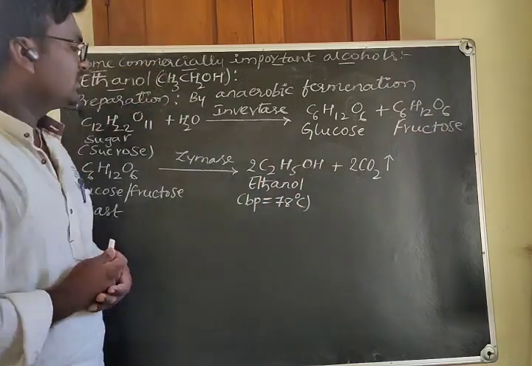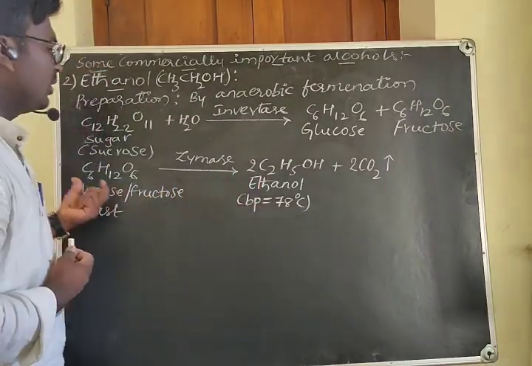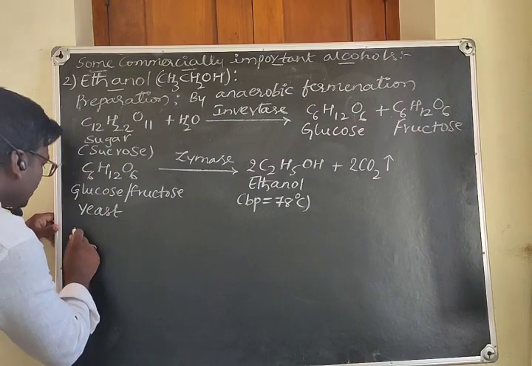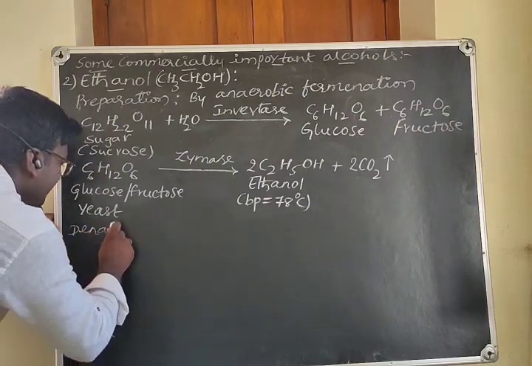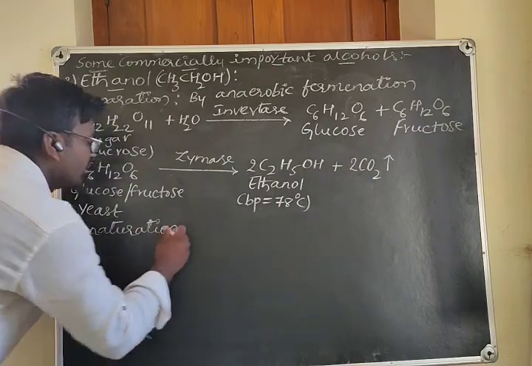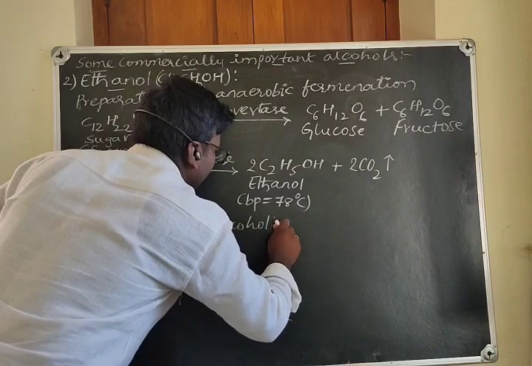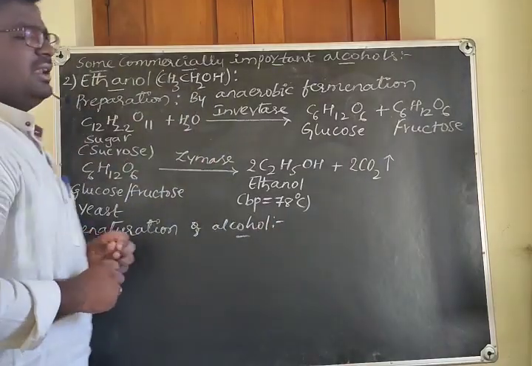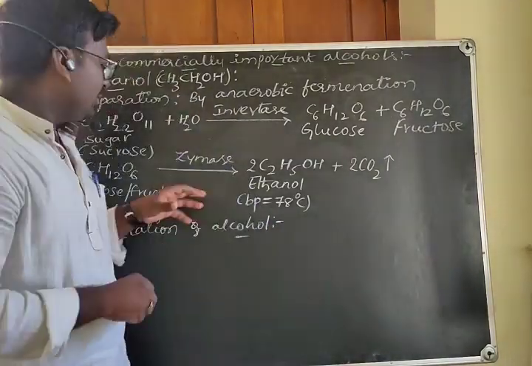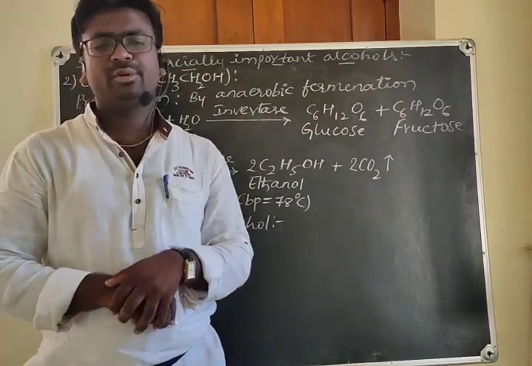Okay, yes. Then here we have to discuss a process called denaturation. Denaturation of alcohols. What is this denaturation of alcohol? In industries, they make the ethanol unfit for drinking purposes.